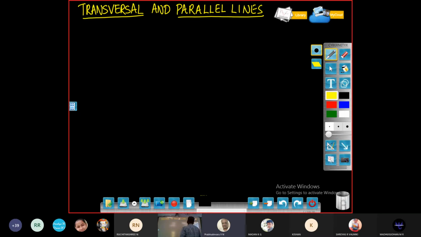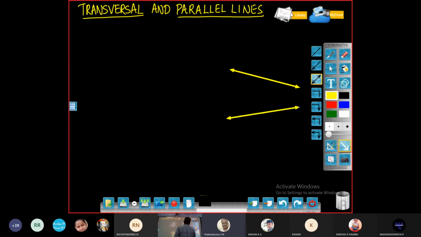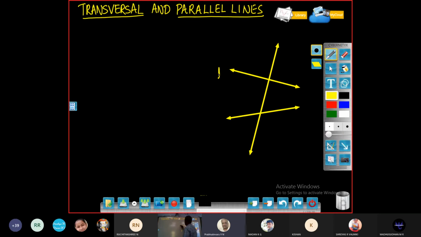So let me draw some lines here. So here we have two lines, we call this line L, and this is line M, and this is line N. Line N is intersecting L and M at two distinct points, say P and Q. Okay, so this N is called a transversal.